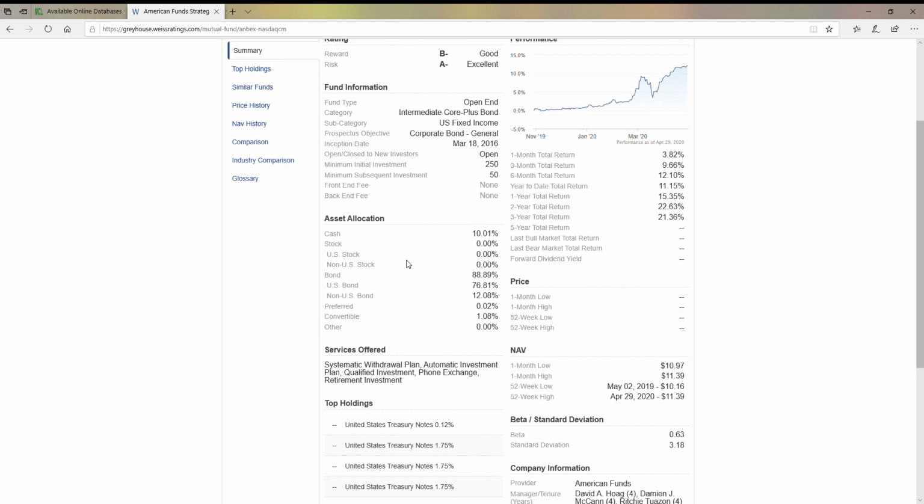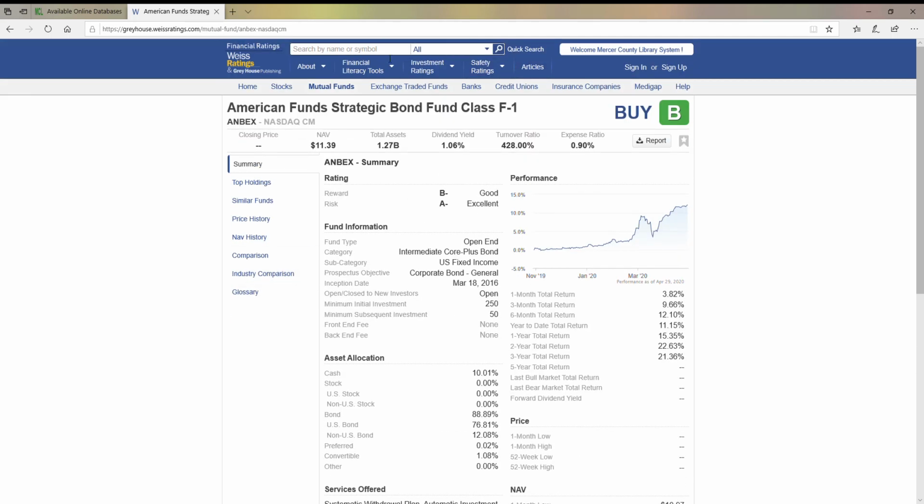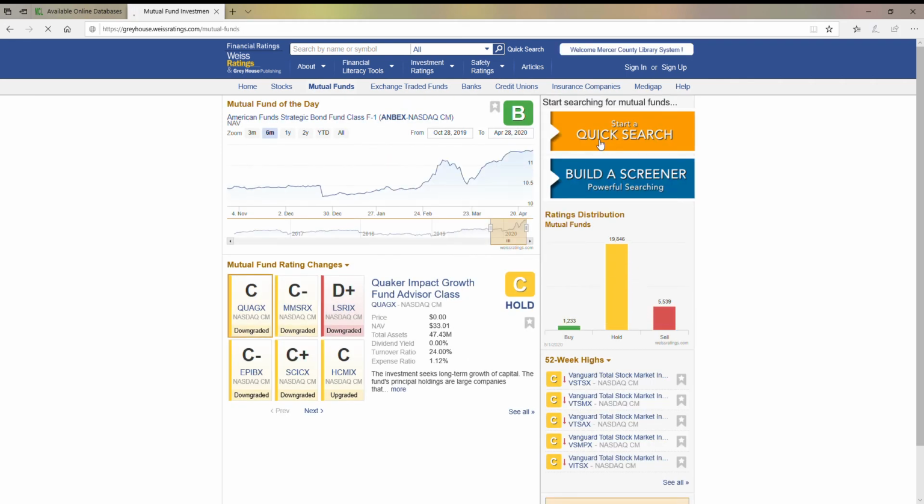So you can see in this particular one, the amount of money in this fund is allocated this way, that there's 10% available in cash, and this is heavily invested in bonds. So we're looking at a bond fund. There's no stocks that are held here. So what I'm actually going to do is, before we get too deep into this, I'm going to do a quick search.